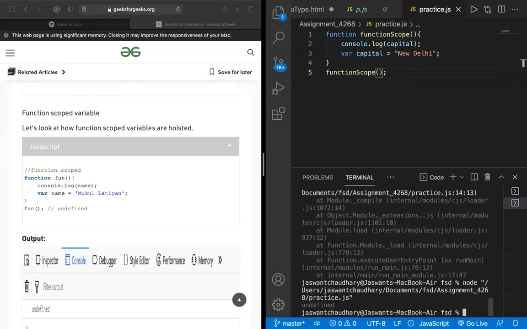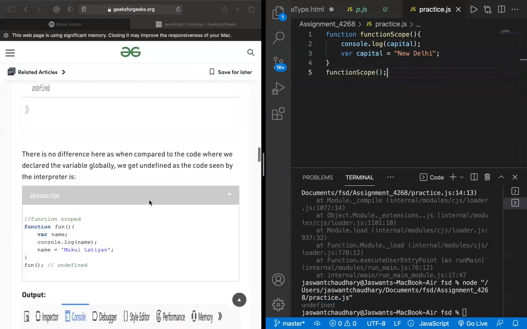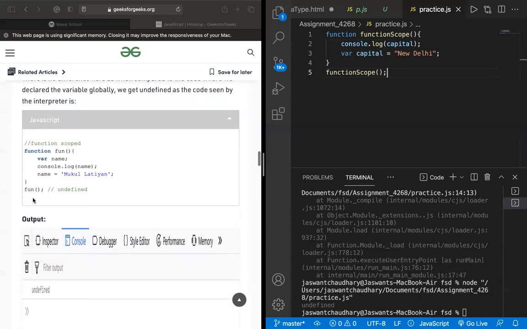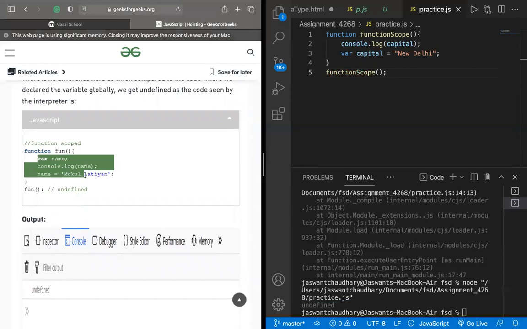Undefined. Great. So the same is the output here, right? You can see the output is undefined here, and here the output is undefined. So in this way, you are getting the undefined value. There is no difference when compared to the code where we declared the variable globally and we get undefined, as that is the code seen by the interpreter. I think I explained earlier how the interpreter interprets this.